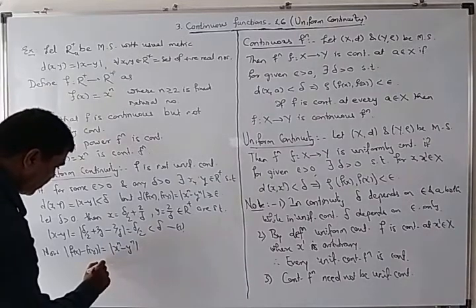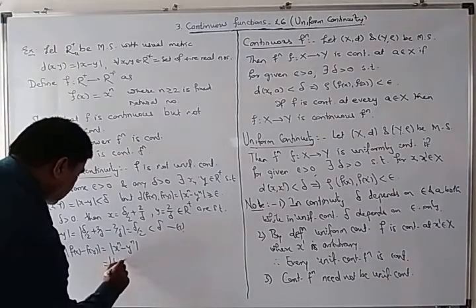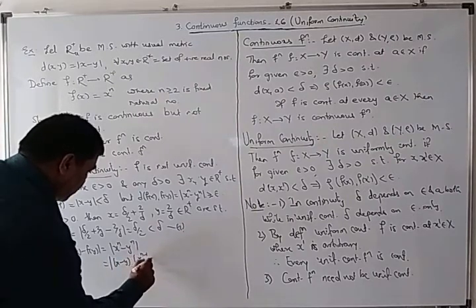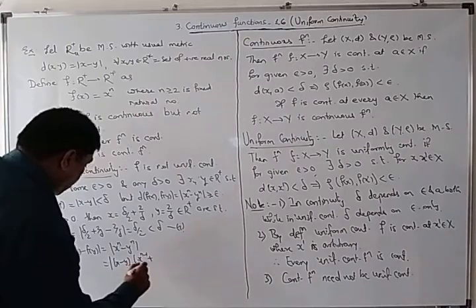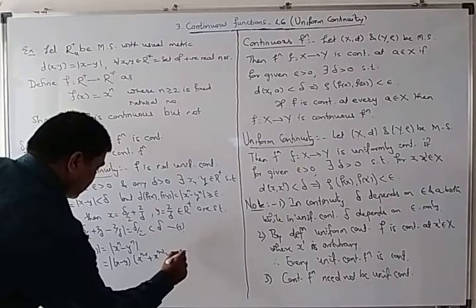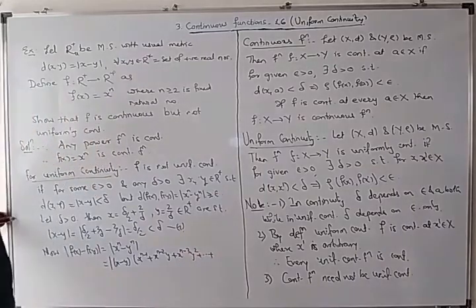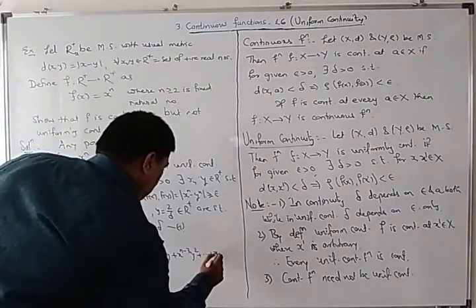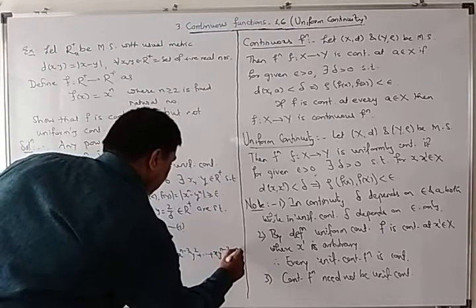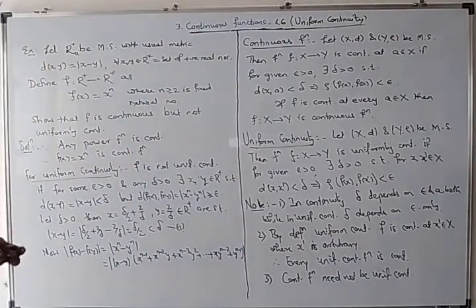And by factorizing, this is nothing but mod of x minus y into x raised to n minus 1 plus x raised to n minus 2 y plus x raised to n minus 3 y square plus, and so on up to x into y raised to n minus 2 plus y raised to n minus 1. Is it clear? We are getting this.